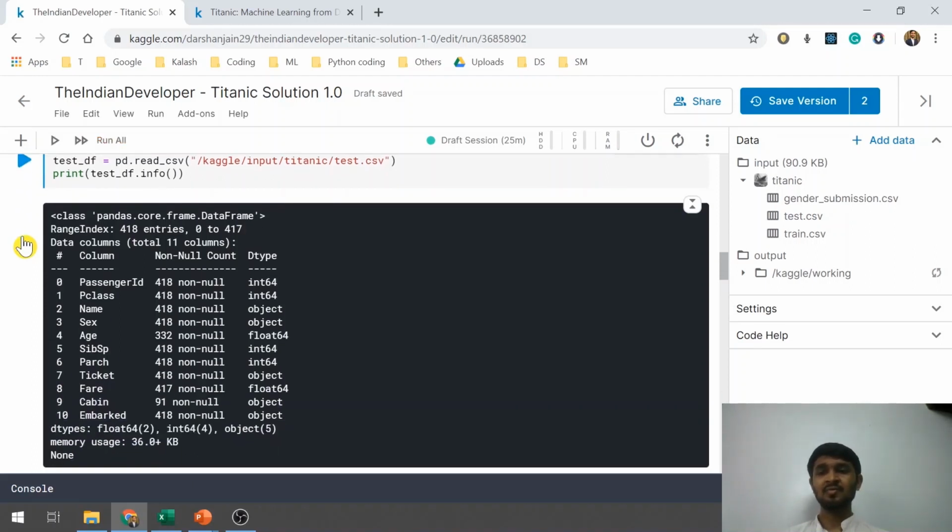Again, we'll do the same process: we will understand how many rows and columns are given. It says 418 entries, with 11 columns, 0 to 10, a few columns with all the values filled, and a few columns with some null values like age, cabin, and fare. And then there are 3 different data types, same as given for the train_df file.